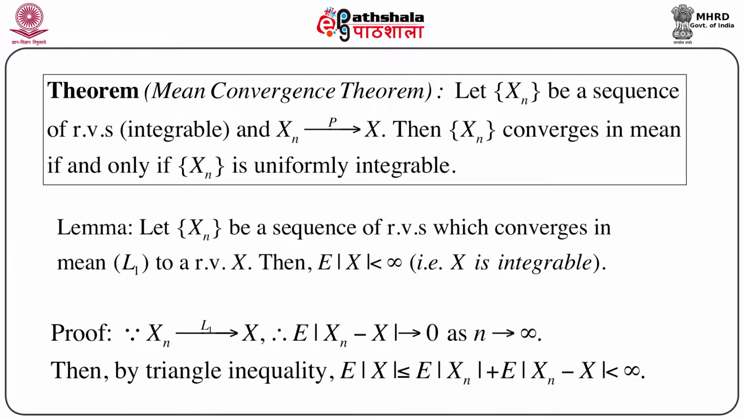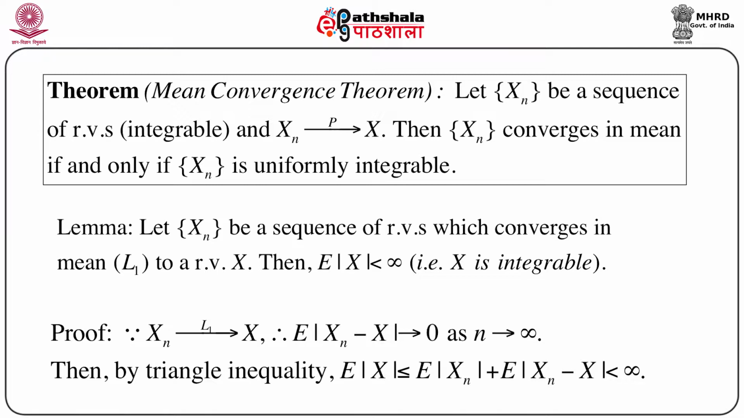Now, in order to prove the mean convergence theorem, we have one lemma. Let us state this lemma first. This lemma states that if Xn is a sequence of random variables which converges in mean, that is L1, to a random variable X, then the expectation of mod X is less than infinity. Now again, the expectation of mod X less than infinity not only ensures the existence of the first order moment or expectation of X, but also says that X is integrable.